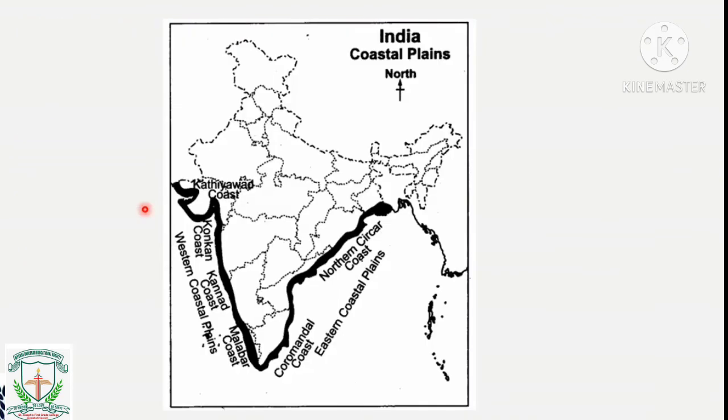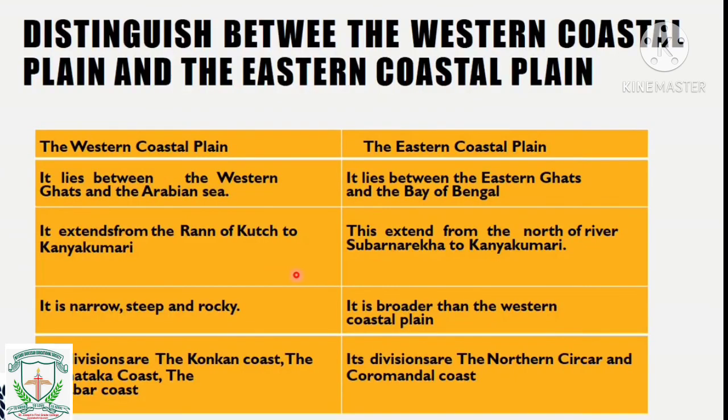See, the western coastal plain lies between this dark color line. It lies between the Arabian Sea and the Western Ghats. Here, the eastern coastal plain lies between the Eastern Ghats and the Bay of Bengal.